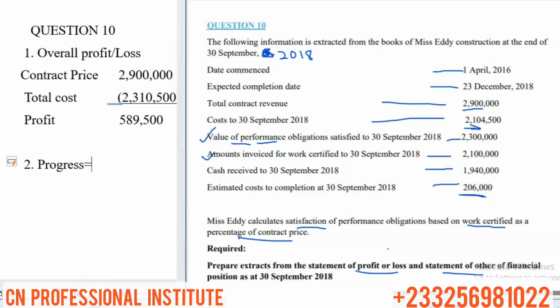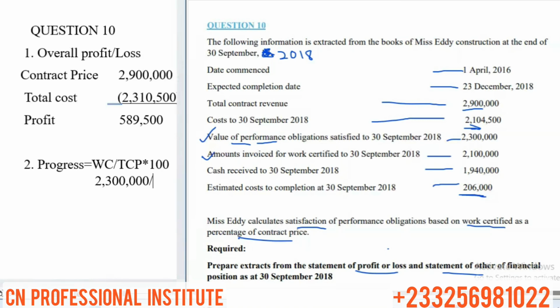So we said with the output method, we use work certified divided by the total contract price, times 100. So let's see. What's the value of work certified? This value of performance obligation certified, satisfied, is 2,300,000.